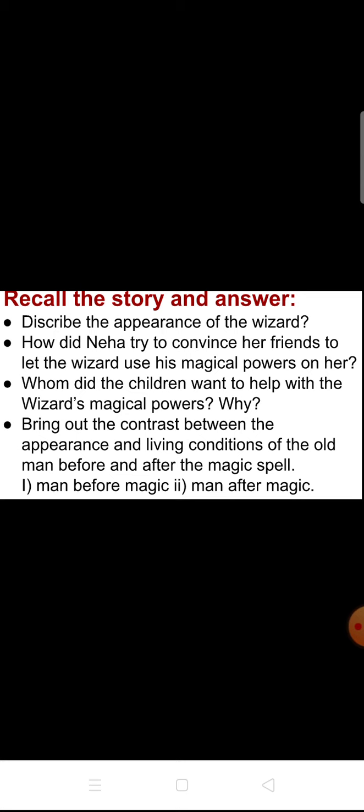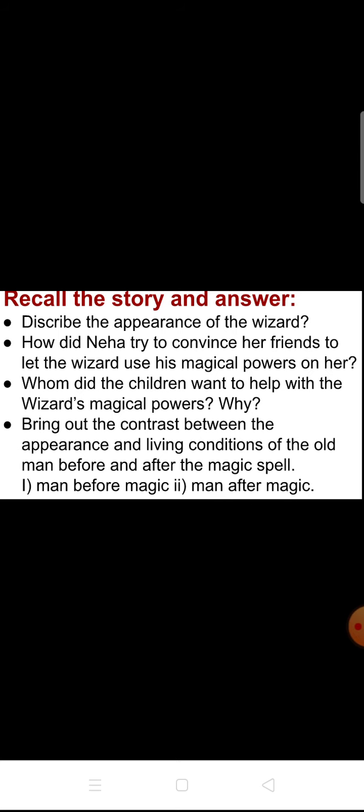So you have to write down what happened before magic, how he lived. And the next one, the man after magic. After the wizard's chanting, what happened? What are the changes in the particular person?